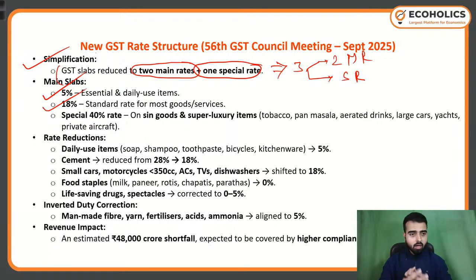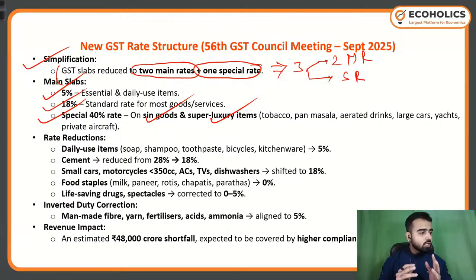Now let's talk about this one special rate. So the special 40% rate is going to be there on sin goods and super luxury items. What are these sin goods? Let's see. Tobacco, pan masala, aerated drinks, it means the cold drinks, large cars, yachts, and private aircraft. These are the super luxury items: first of all, the large cars, then yachts, and private aircraft. And sin goods include tobacco and pan masala.